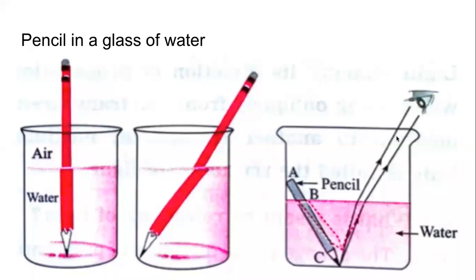Those who have seen this, it's very easy. Those who have not observed this, you can do this experiment after the class. Maybe if you are in a restaurant, drinking a lemonade or a cold drink which is transparent, this will not be very visible if you are drinking Coca-Cola, but it will be visible if you are drinking something like a Sprite. If we put a straw in it, when we look at the straw, it will look like this, broken. But we are school going students, and those cold drinks are not good for us, so we will not do such kind of experiments.